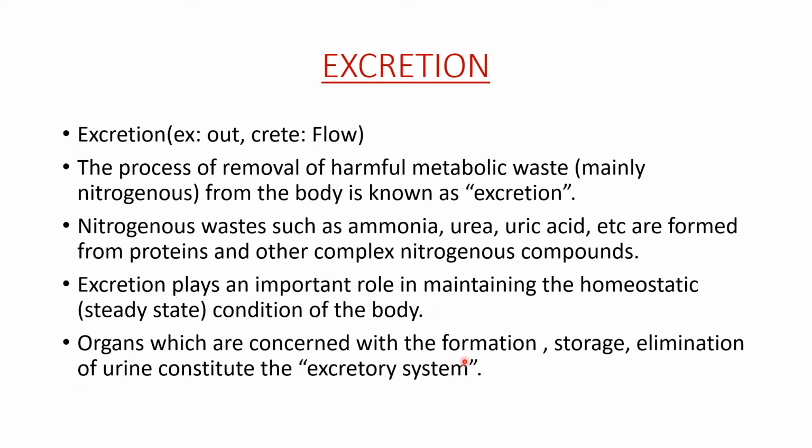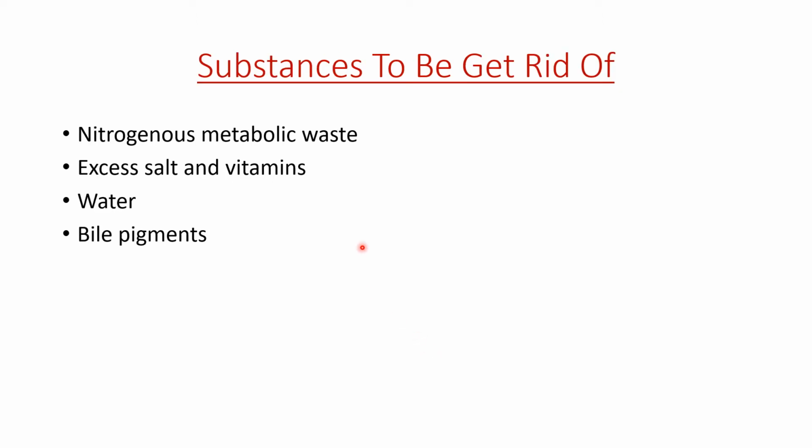Organs which are concerned with the formation of urine, storage of urine and elimination of urine together constitute the excretory system. Okay, now let's have a look at these organs. Substances to be got rid of are nitrogenous metabolic waste, excess salt and vitamins, water and bile pigments. So these are all substances which our body doesn't require. The body requires them, but not in excess amount, so they have to be thrown out from the body.